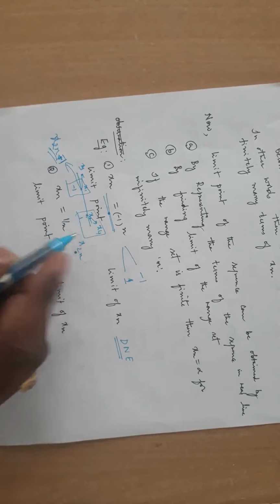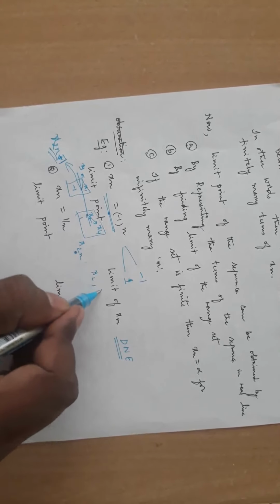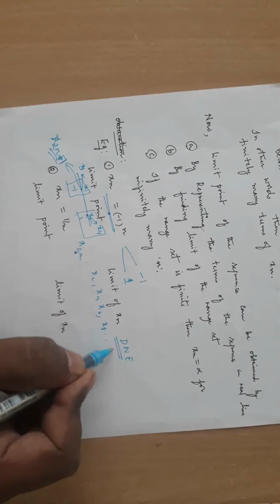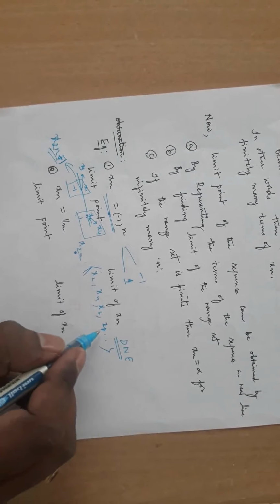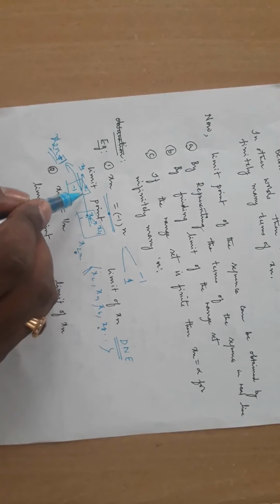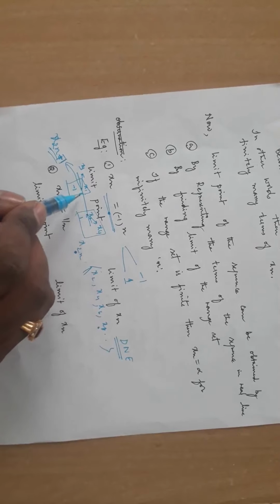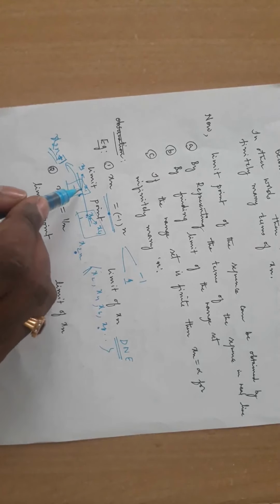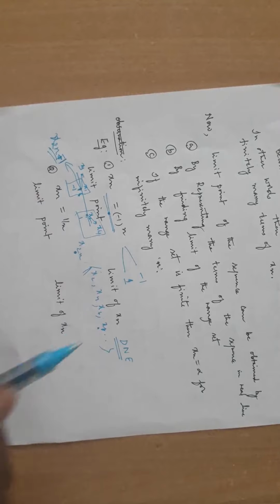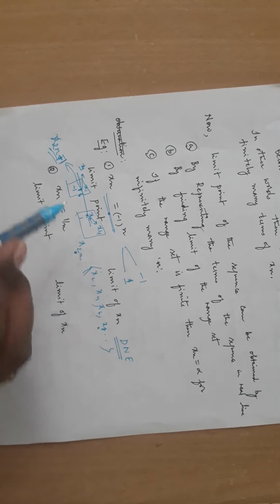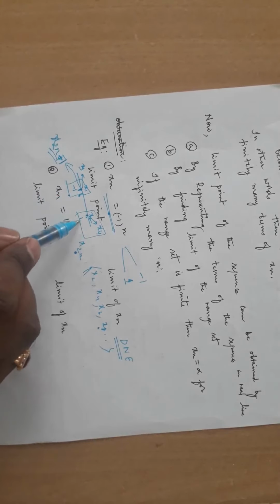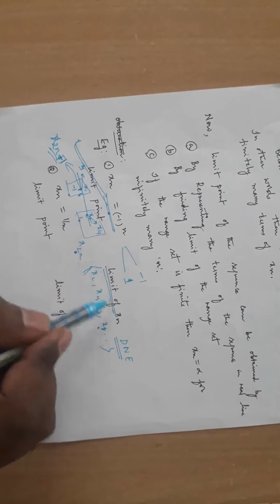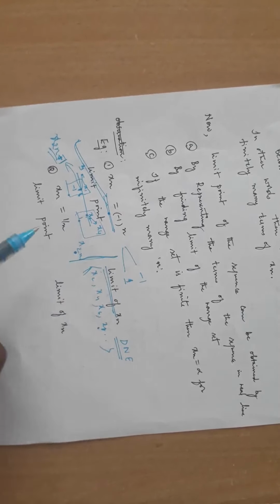How many terms does it have? See, this has x2, x4, x6, x8 going on and on. How many terms? Infinitely many. If you can find infinitely many, then it is called a limit point. Is it clear? If the term repeats infinitely, it will be the limit point. Minus 1 is repeating infinitely, 1 is repeating infinitely. They will be the limit points. But the limit of xn does not exist. There is a difference between these two. Kindly try to understand.